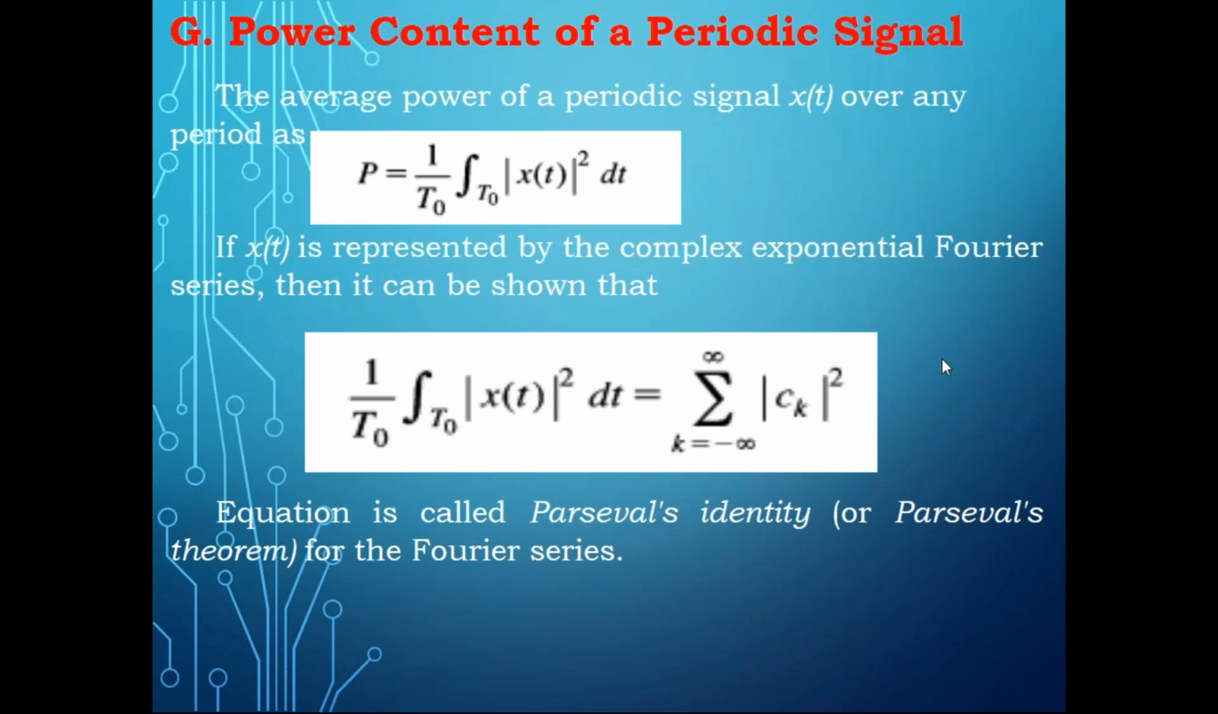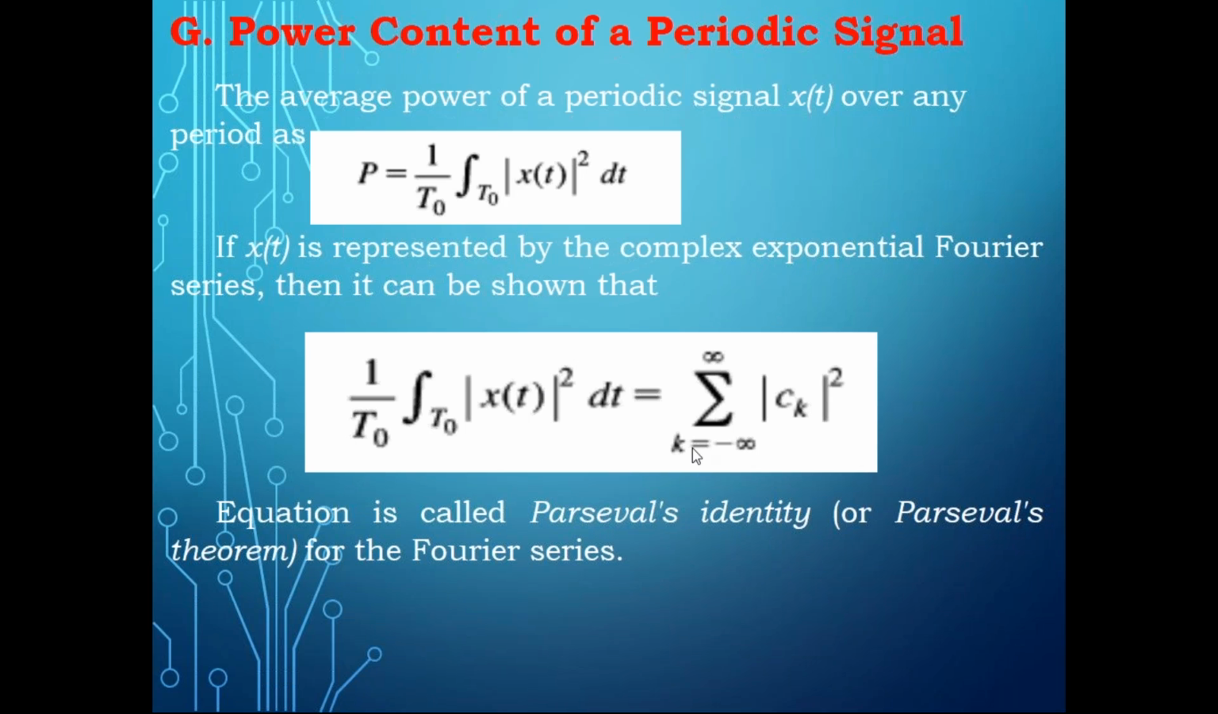Now the average power of a periodic signal x of t over any period, you can write as P equal to 1 by T integral 0 to T of x of t squared. If I know x of t and the period, I can directly calculate this. Suppose x of t is represented by a complex exponential Fourier series, then it can be shown that you will get the same as the sum of its amplitude spectra. Whatever sum you do here, if you sum all the values, that gives your power. So this is very good.